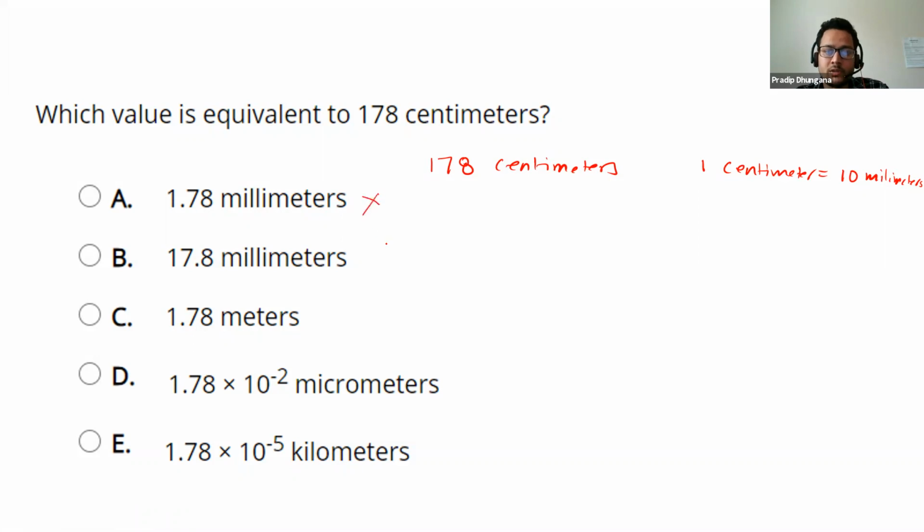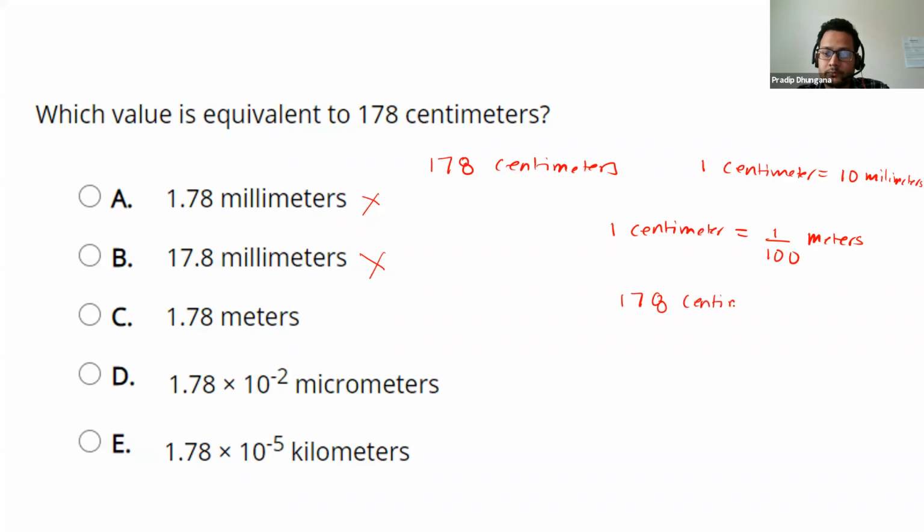So that choice is wrong. Now let's go to C. 1 centimeter is equal to 10 to the power negative 2, or 1 over 100 meter. So we have 178 centimeters. Let's convert that one.